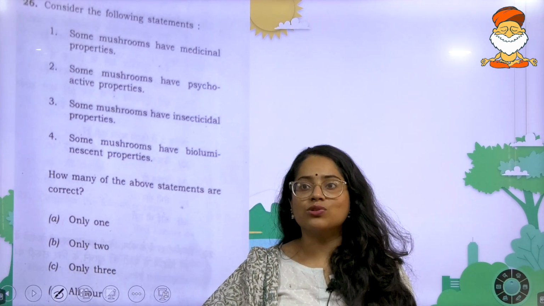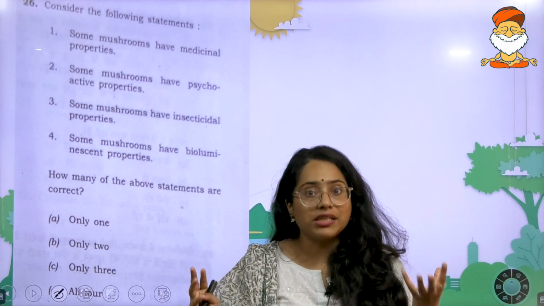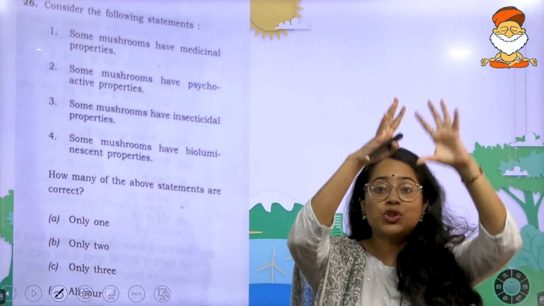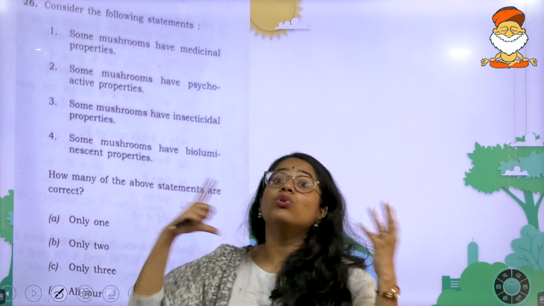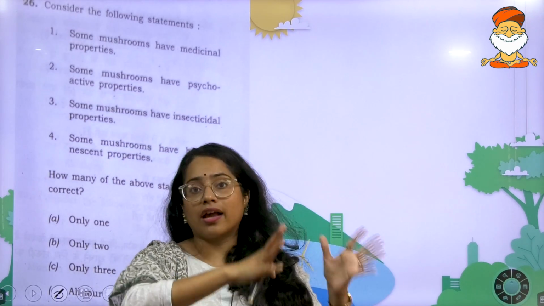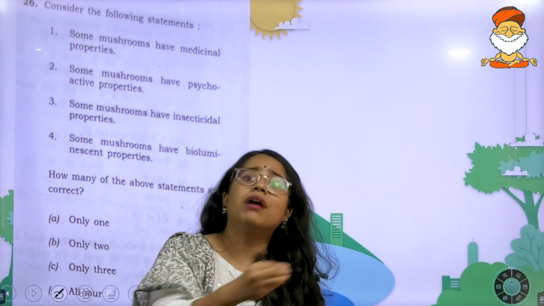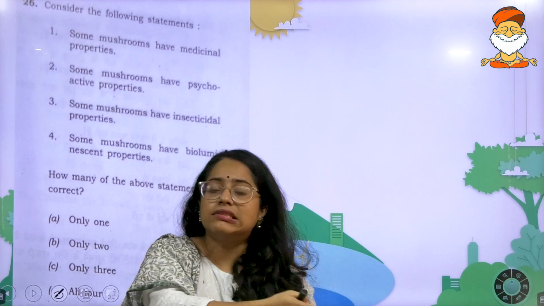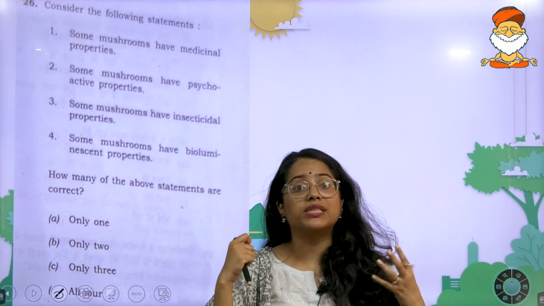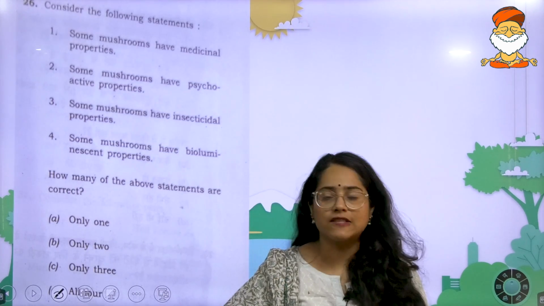I've told you in class also, mushrooms are one of the most variety-oriented organisms that are there. Fungi species primarily. If you remember when we were looking at the number of species in the class, I had shown you a pie chart which showed that, when you look at plants and everything, amongst all the other creatures, fungi comprise a large number of species. So it's common logic that amongst this you will have bioluminescent, insecticidal, psychoactive. Now when you're calling here psychoactive, it primarily means mushrooms which have hallucinogenic properties, like you would have heard about these species like your magic mushrooms and things like that.